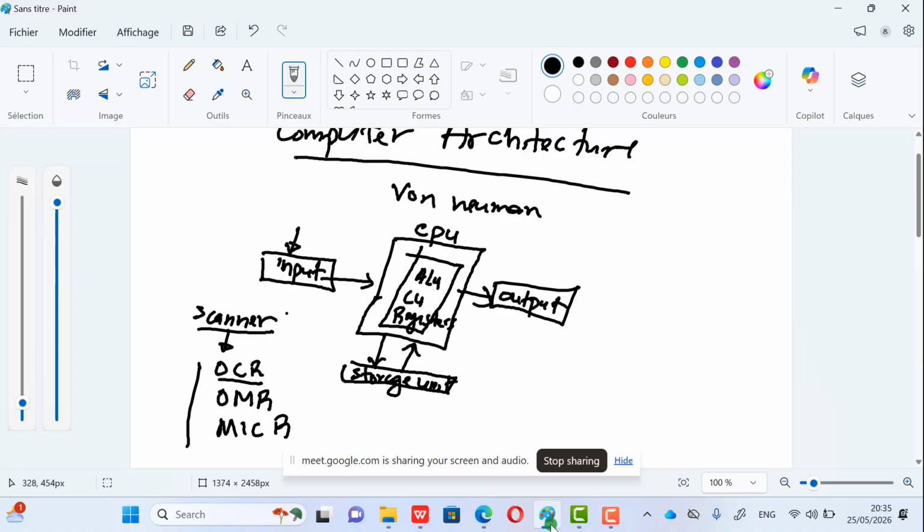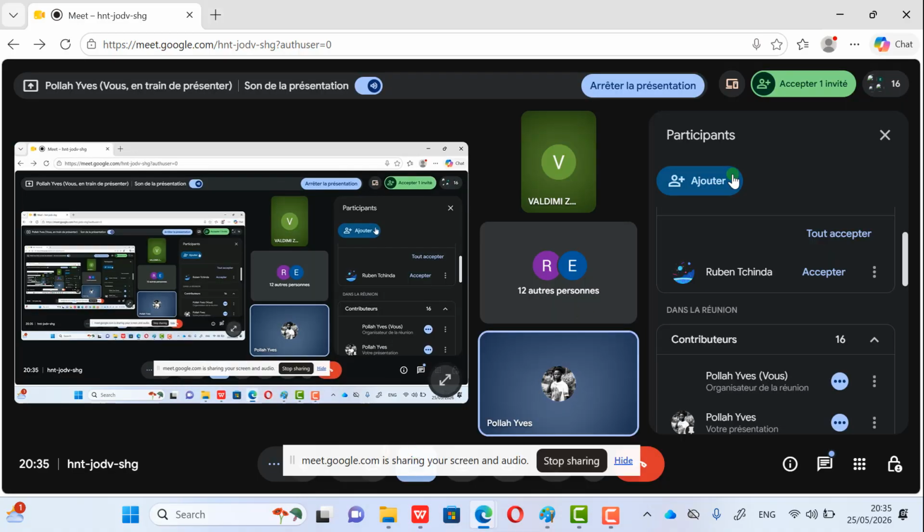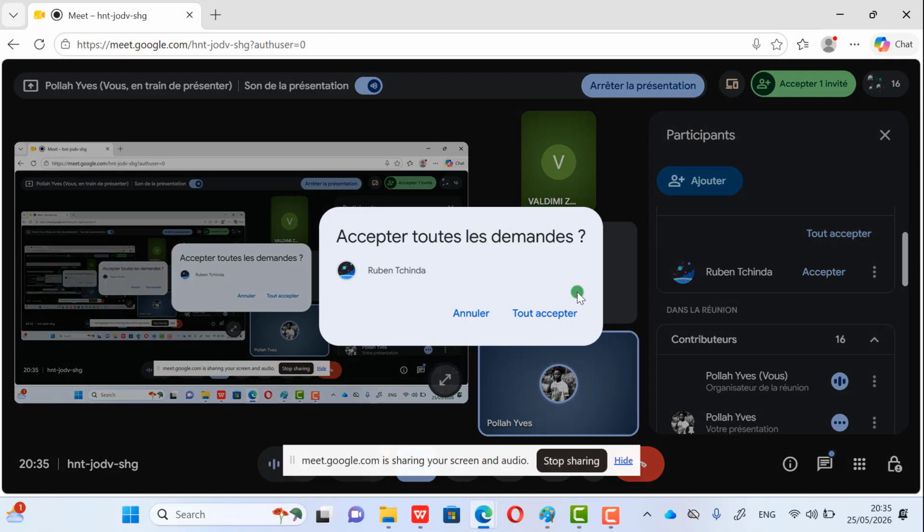So I'm leaving this part, assuming that normally everything is clear here, because where we are going to concentrate is mostly at the level of the CPU and storage unit, because I want to show you how to calculate memory capacity. There are so many questions under this, and sometimes students have difficulties there. From then I will move to addressing mode. So these are the types of questions we'll be answering today together.